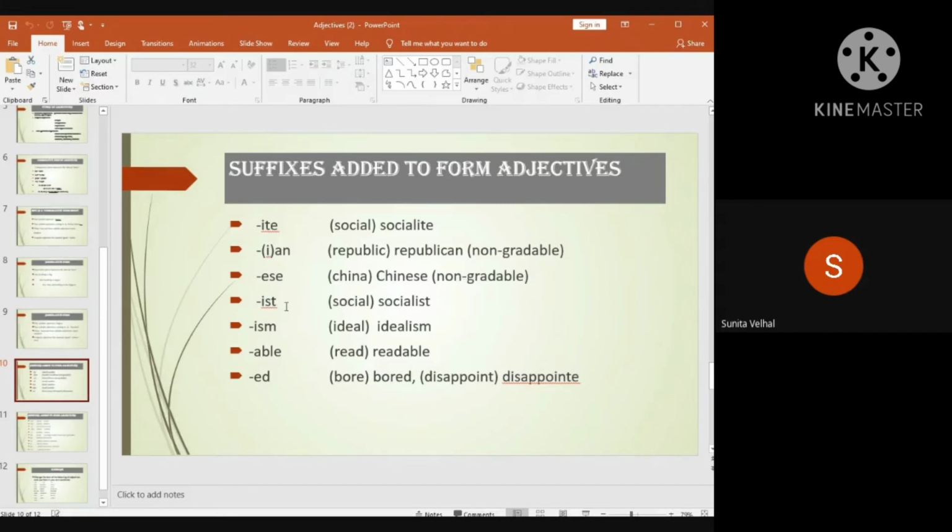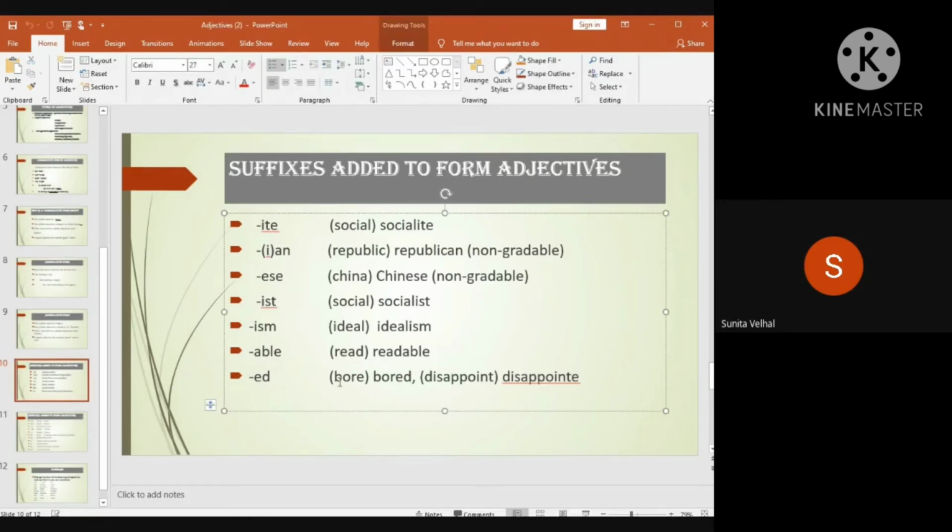-ist: social, socialist. Socialist is an adjective. -ism: ideal, idealism. Then -able: read, readable. Read is actually a verb, but you can add -able to make it an adjective.